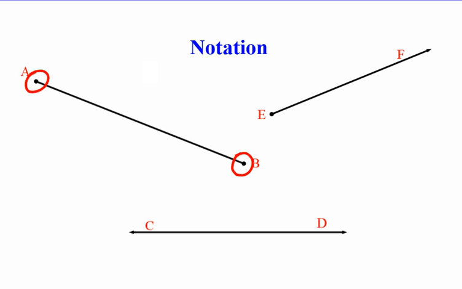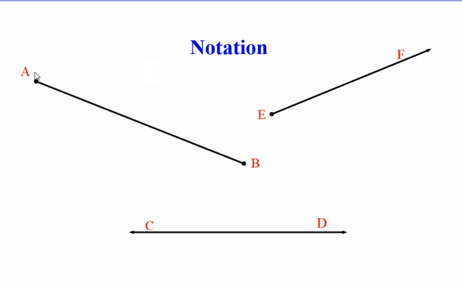We see the line segment has 2 endpoints. We see the ray has 1 endpoint and then continues infinitely in one direction. And finally, line CD is represented with 2 arrows on each end to show infinite length in both directions.